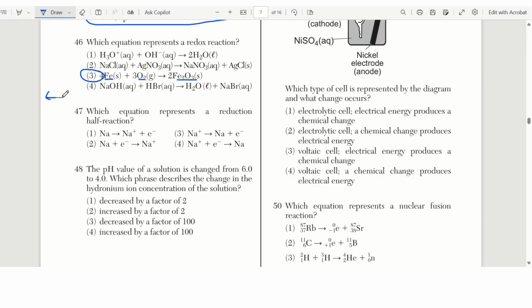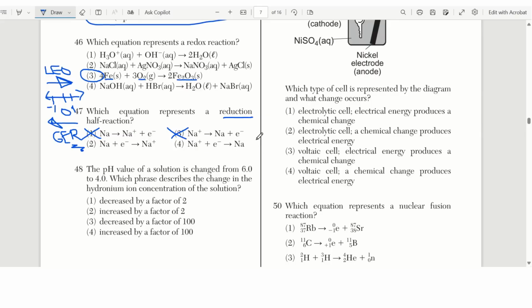So remember we practiced this, just drawing a quick little number line, 0, 1, -1. We put an arrow across this way, that represents LEO. We put an arrow going backward here, that represents GER. The arrow points to the side of the equation where we need the electrons. So if it's reduction, that's GER. Look which way the arrow points, toward the reactant side. Here, electrons in the wrong spot. Here, electrons in the wrong spot. Now I have to decide between these two which one is correct.